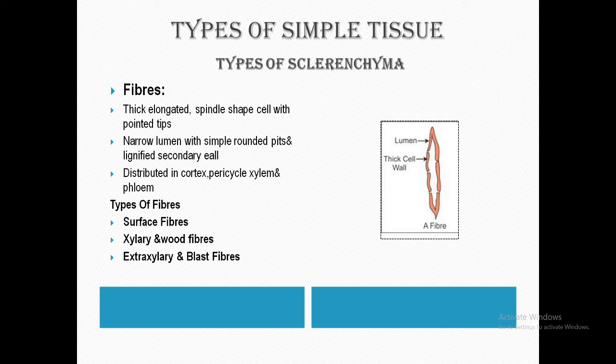According to this, they are classified into two basic types: xylem fiber and extraxylary fiber. Xylem fiber is an integral part of xylem and develops from the same meristematic tissue as the other xylem cells. Then the extraxylary fiber, or bast fiber, occurs in the plant other than the xylem.